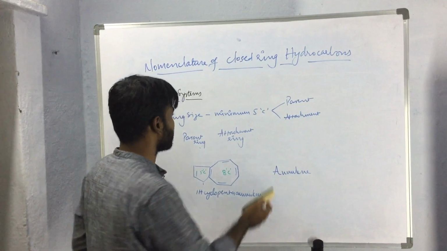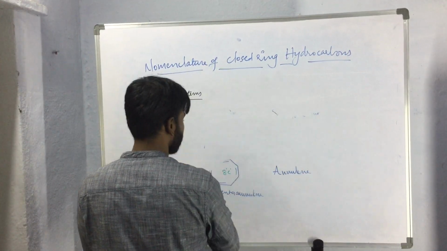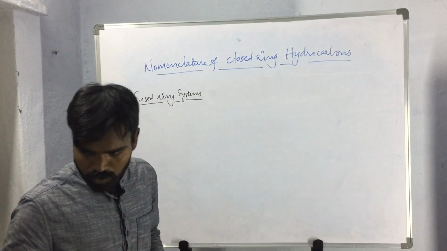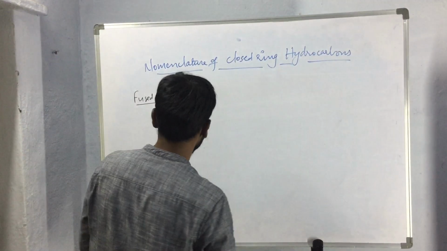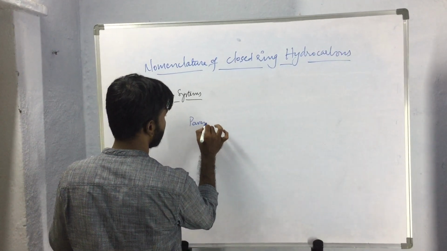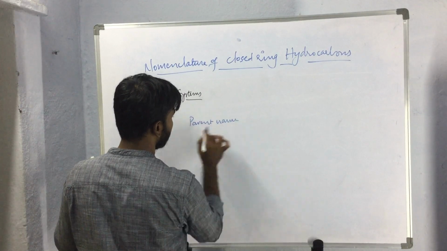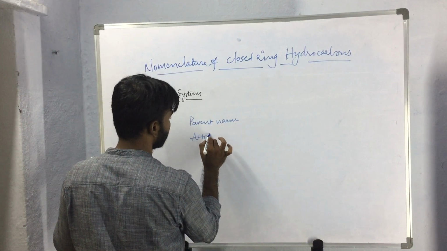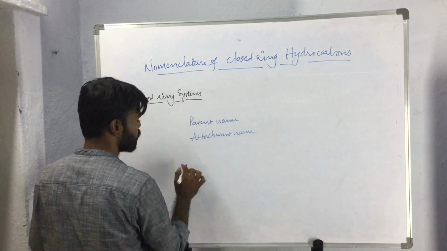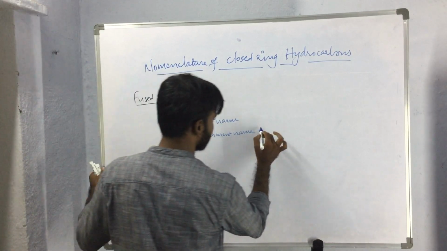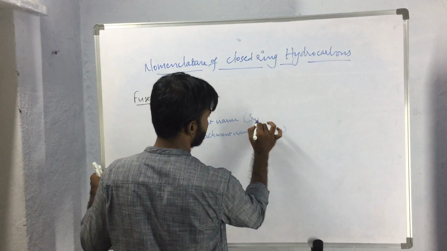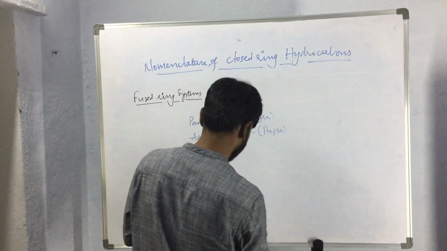So this is about the nomenclature of fused ring systems. To name a fused ring system, we have to select the parent name and the attachment name. This attachment name will be the prefix to the parent name, and the parent name will be the suffix.